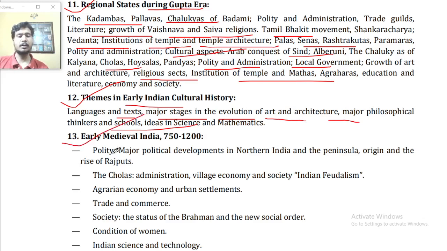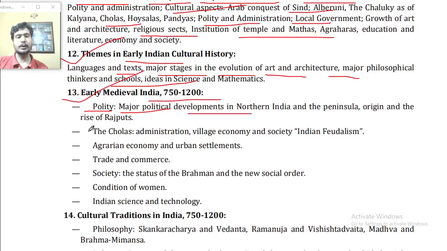Point number 13, early medieval India, 750 to 1200. Polity: major political developments in northern India and the peninsula, origin and the rise of the Rajputs, the Cholas, administration, village economy and society, Indian feudalism, agrarian economy and urban settlement, trade and commerce, society, the status of the Brahmins and the new social order, condition of women, Indian science and technology.